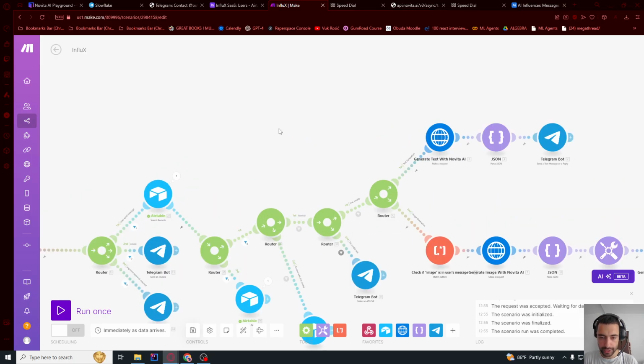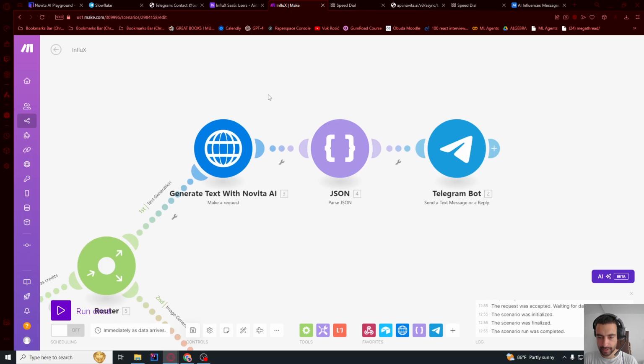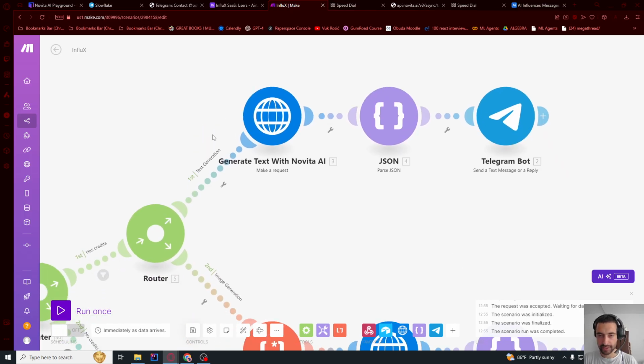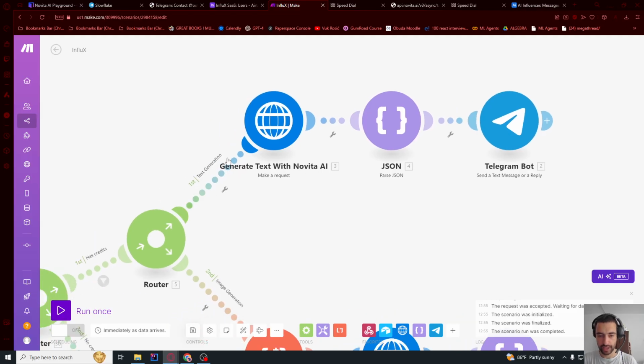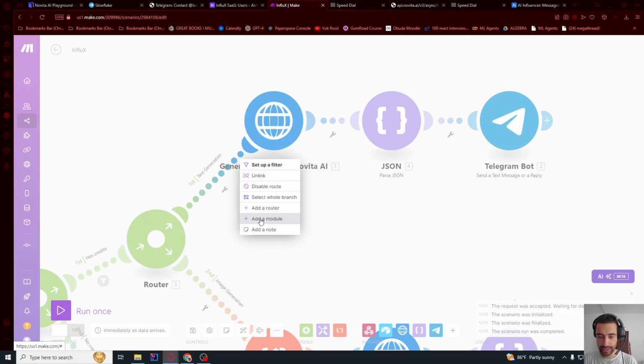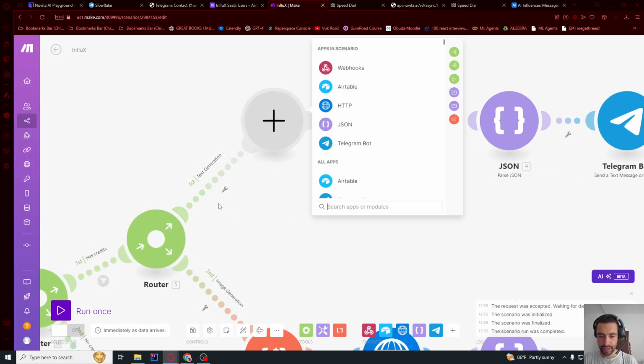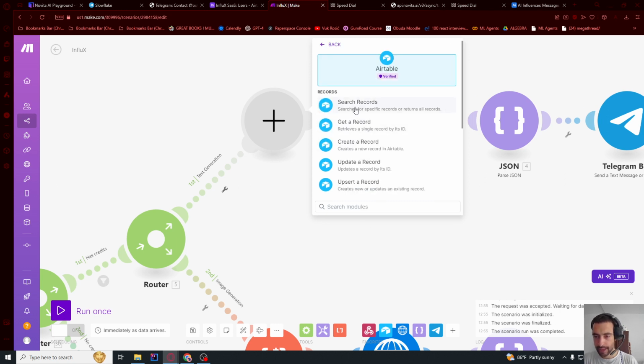So let's go here on the text. And what I want to do is first return 10 latest messages from the conversation. So AI has that. Just before here, I'm gonna say create a module, but make sure it's after the filter. And then let's go here, Airtable, and search records.